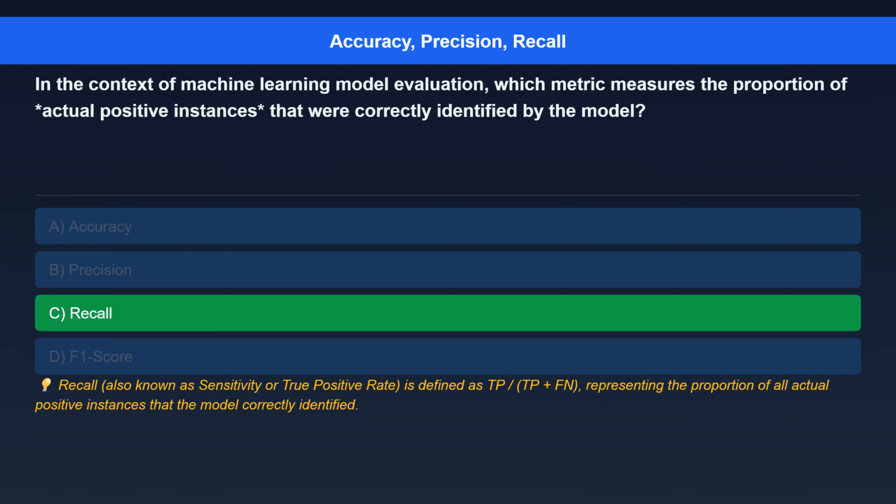Here's the explanation. Recall, also known as sensitivity or true positive rate, is defined as TP divided by TP plus FN, representing the proportion of all actual positive instances that the model correctly identified.